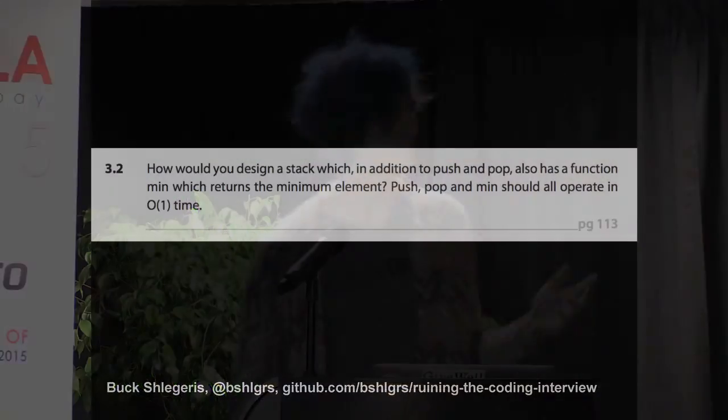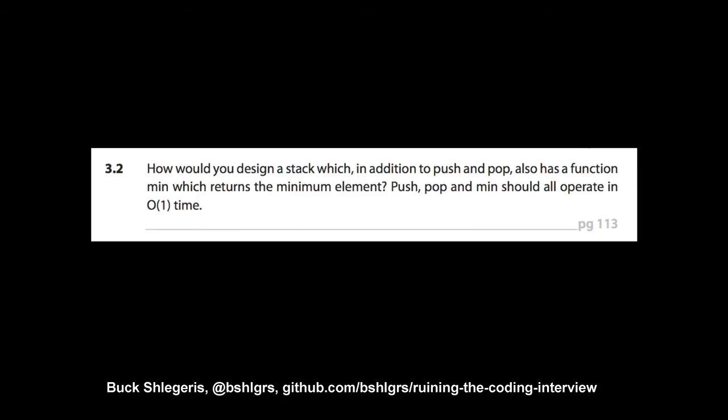So let's look at a pretty standard example question of this type. This is from Cracking the Coding Interview. So we want to have a stack which, in addition to push and pop, has a function min which returns the minimum element. Push, pop, and min should all operate in constant time. That makes sense, guys? Cool?